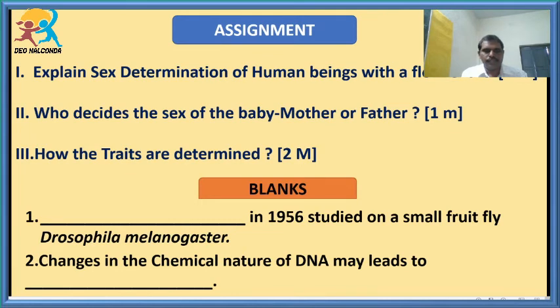And students, now you are very clear about the sex determination, and you have also clearly learned how the traits are expressed. Students, after completing the session, here I am forwarding this assignment for you. Please note it down and write the notes for this assignment. Explain sex determination of human beings with a flow chart. Very, very important for your summative assessment exam for a 4 marks question. You have to clearly explain the determination of sex in human beings by drawing a flow chart.